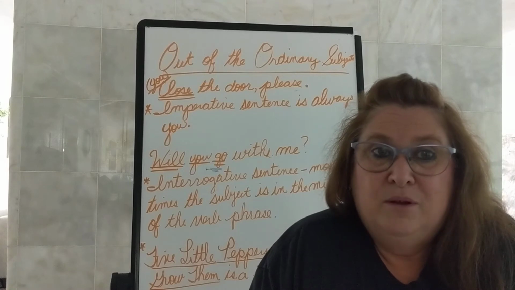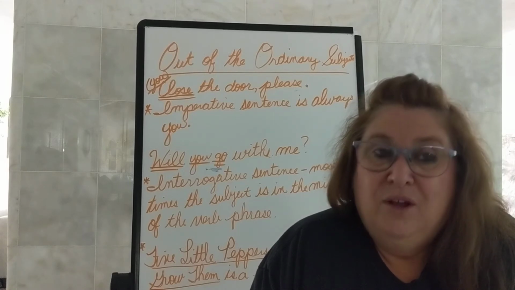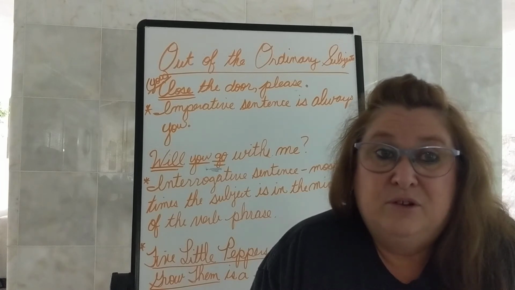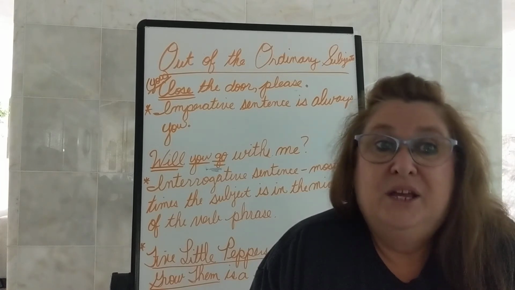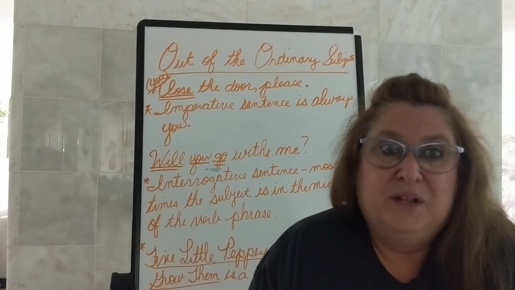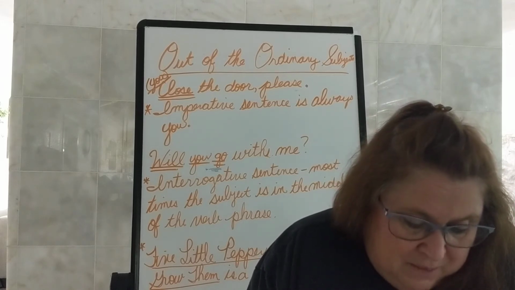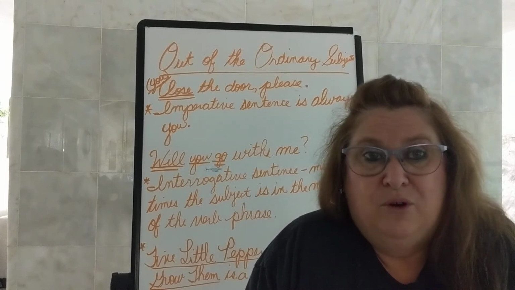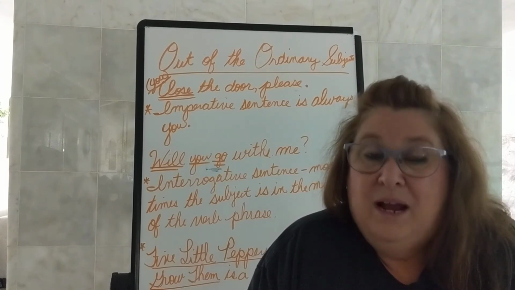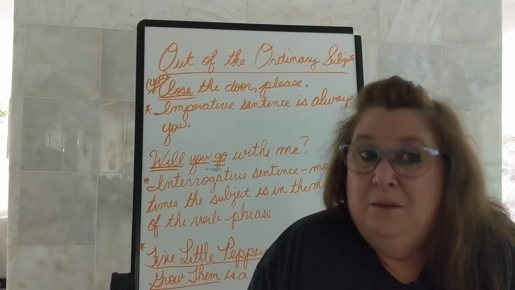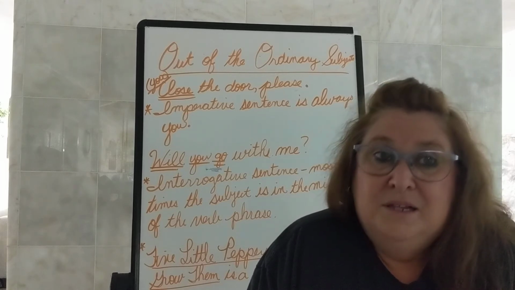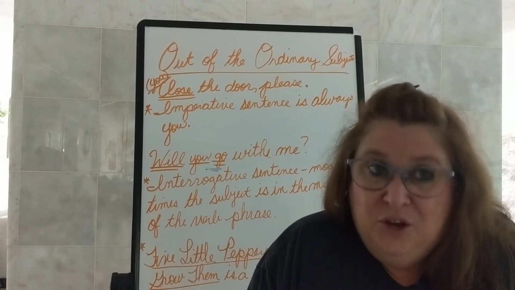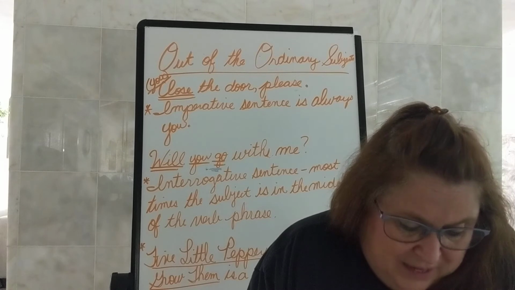Serve the Lord with gladness. What is our verb? Serve. What kind of sentence is it? It is imperative. It's giving a command. So your subject is automatically you. Very good. Write it in parentheses with a capital Y. Number 7. Love thy neighbor as thyself. What is our verb? Love. What kind of sentence is it? Imperative. It's giving a command. So what is our understood subject? Always and forever? You. Write it in parentheses on the line with the capital Y.